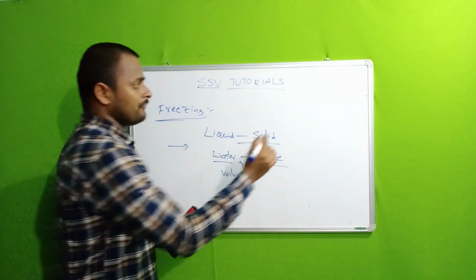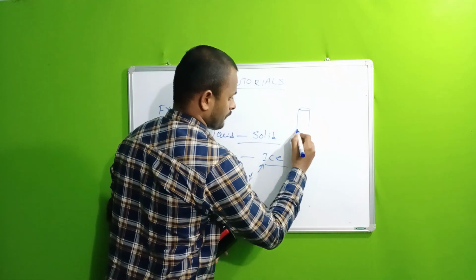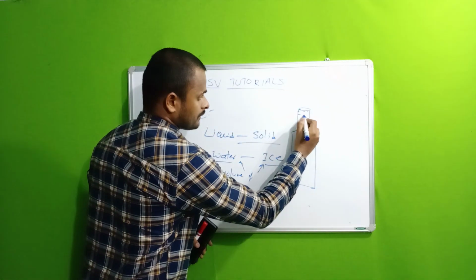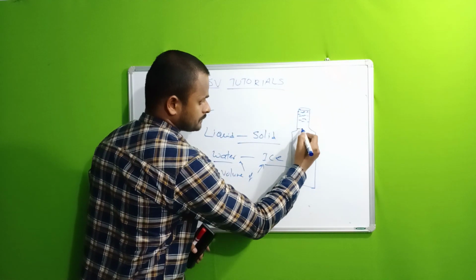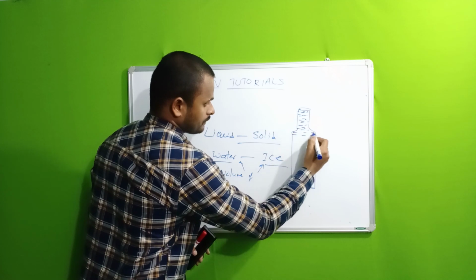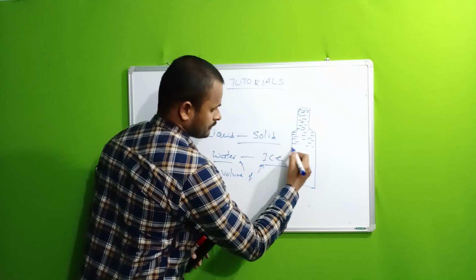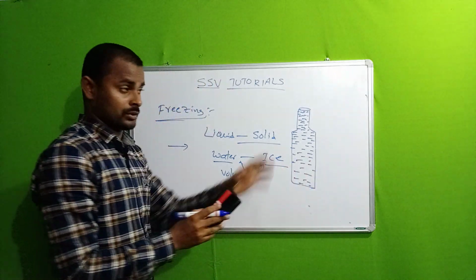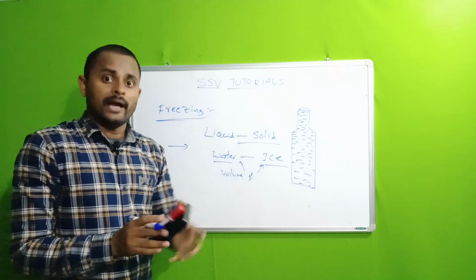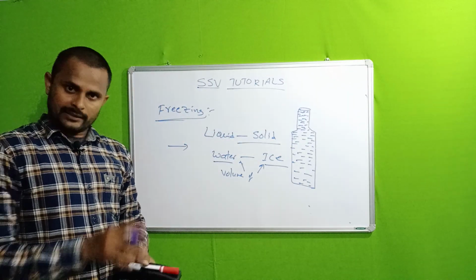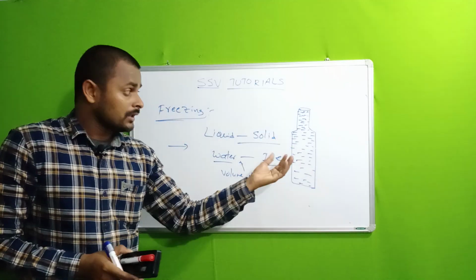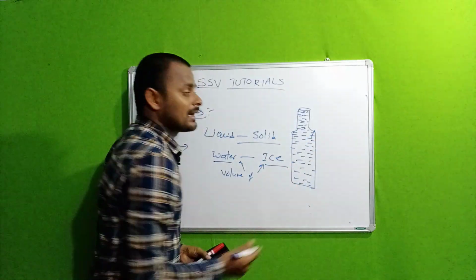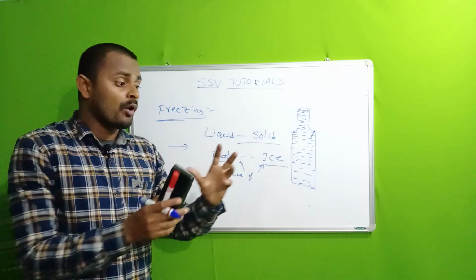For example, if you take a bottle, you completely pour the water up to the mark and tighten it and put it in the deep freeze. And after some time, if you take the bottle from the fridge, definitely the bottle will be brittle.